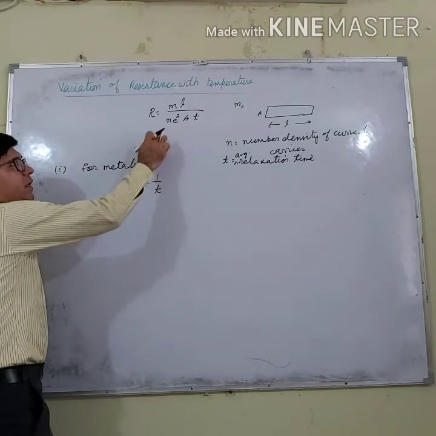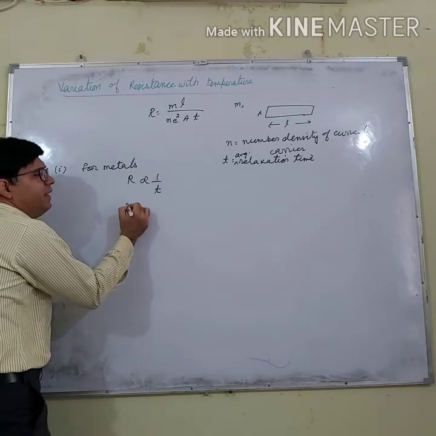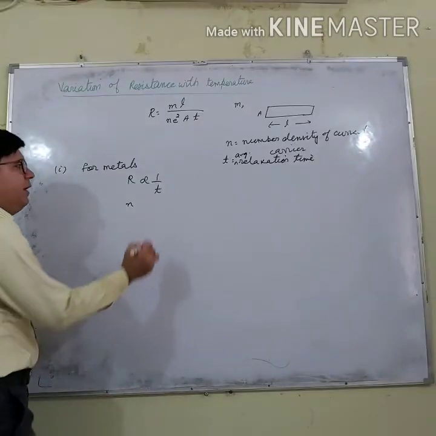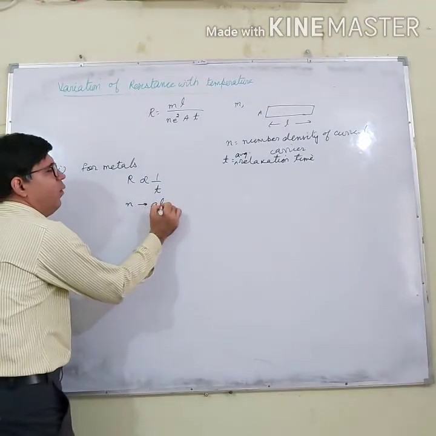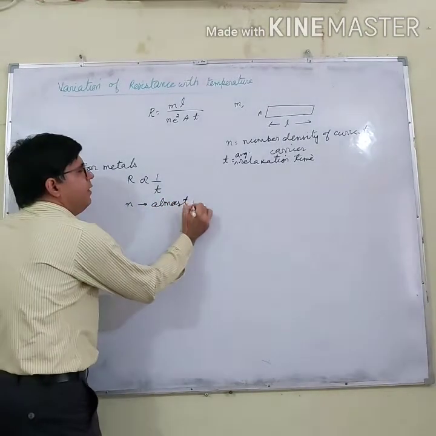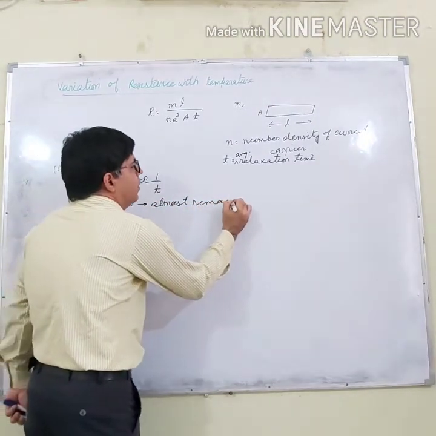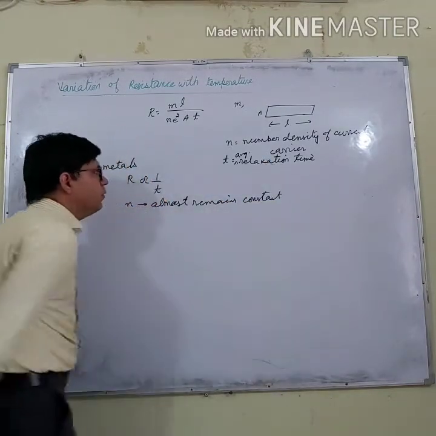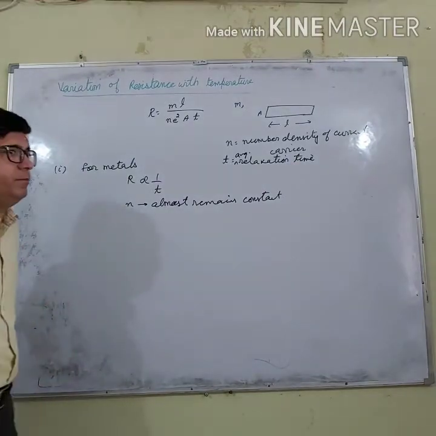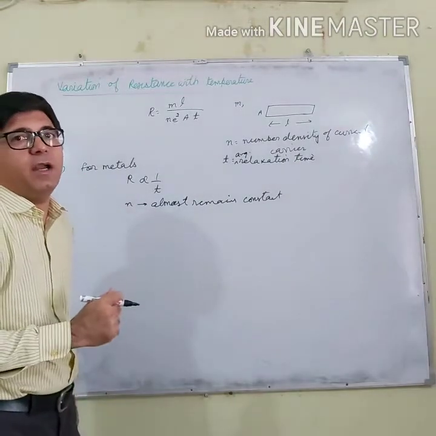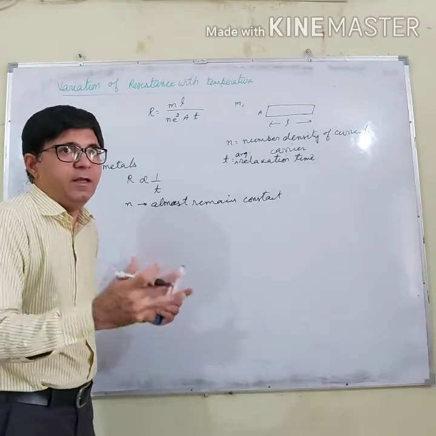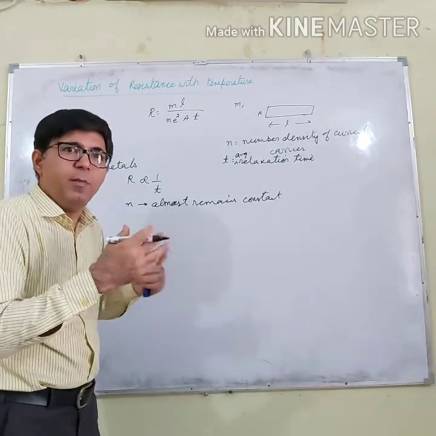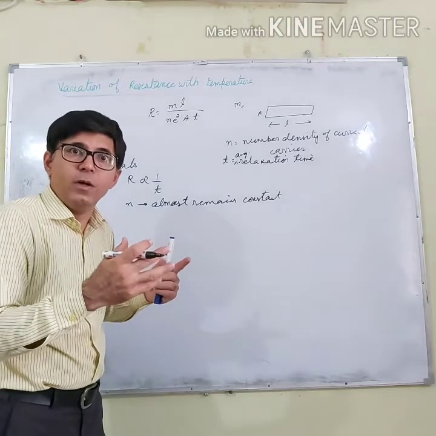For a metal, the number density remains almost constant. But the thermal speed of current carriers increases. With the increase in thermal speed, the number of collisions also increases.